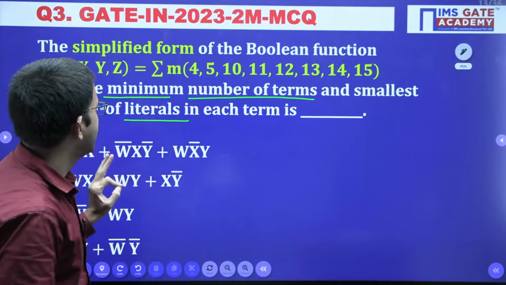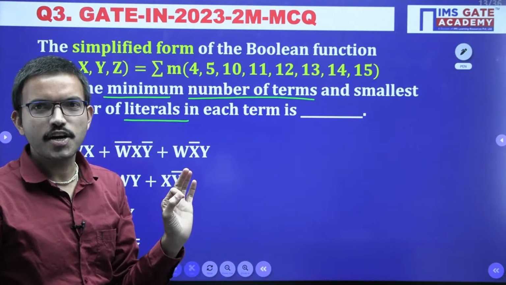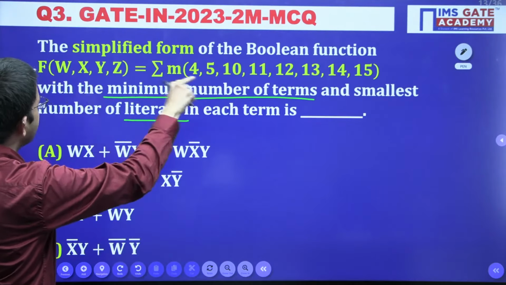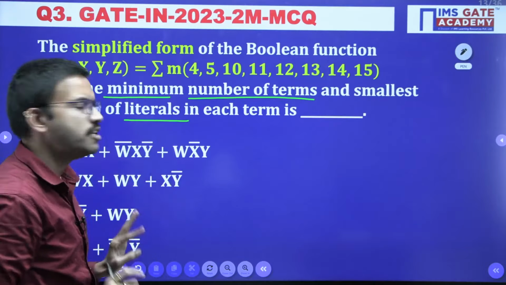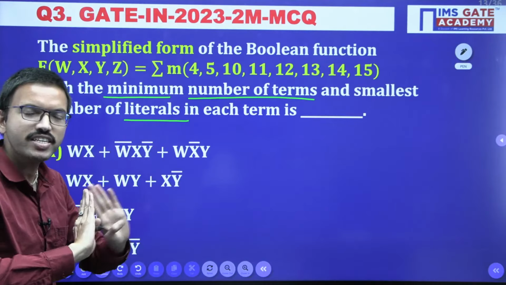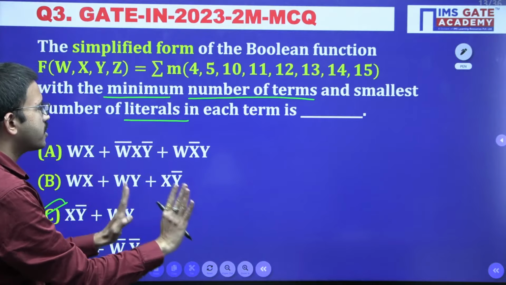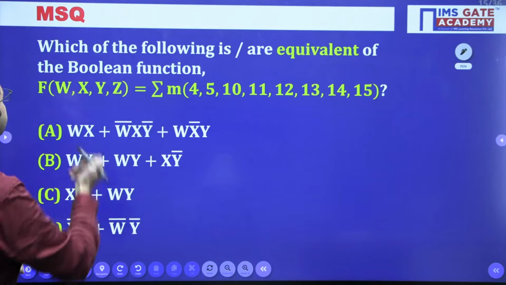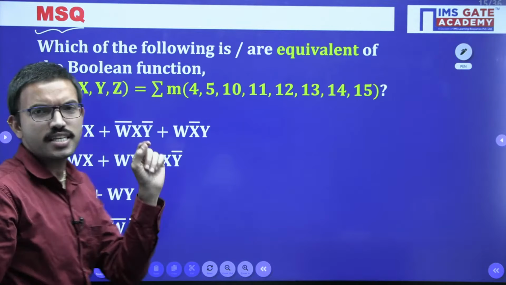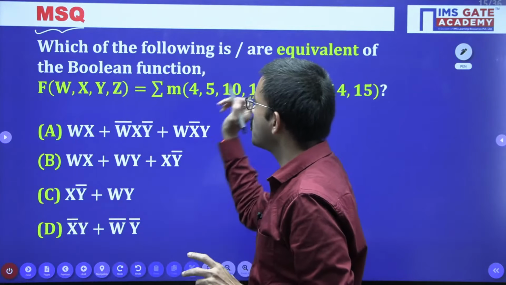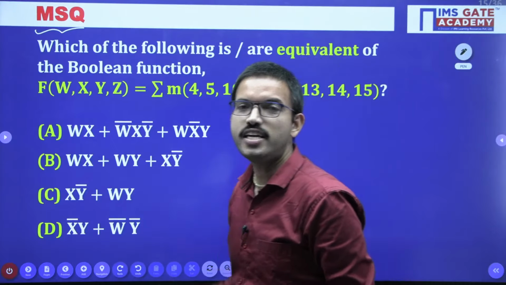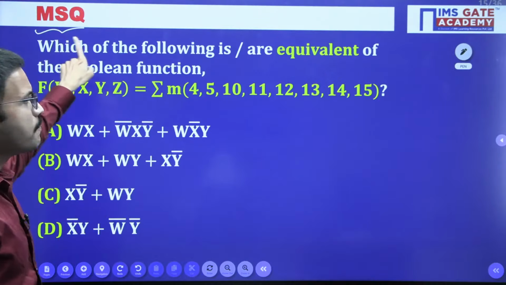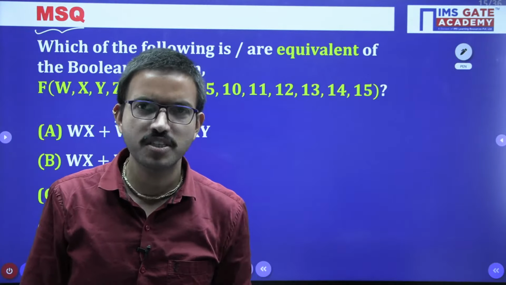Okay, right. The same question, only now I have considered it for all of you. Whatever the given Boolean function is, it is the same Boolean function and the same choices. I haven't altered them. But now for practice, I have modified the same question as an MSQ. Now all of you read the question carefully and try to choose the correct options, because for an MSQ either one option or more than one option can be correct.